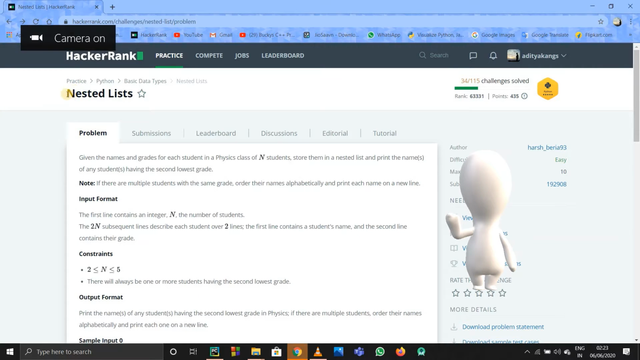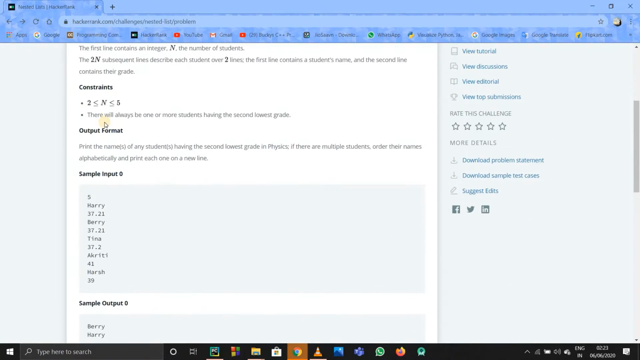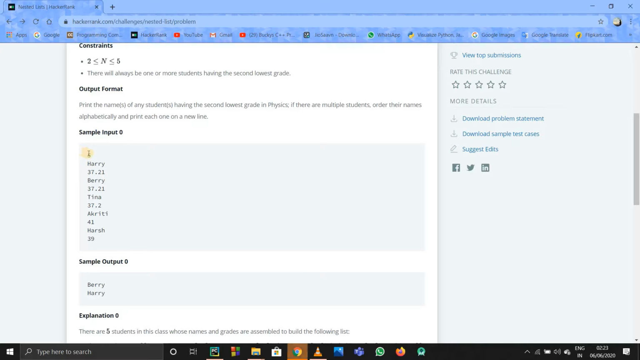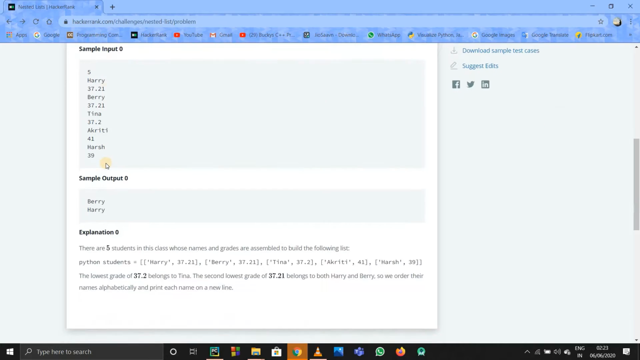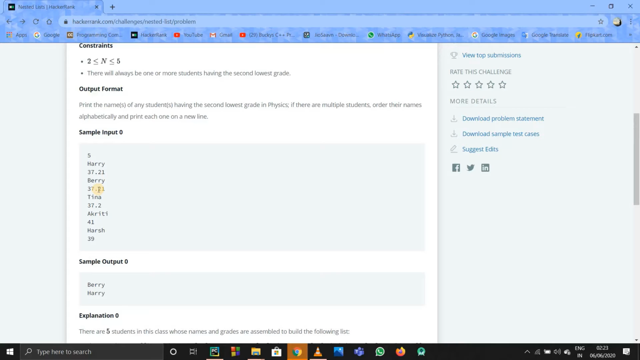This is a new problem in HackerRank called nested lists. You must have read the problem statement already, so I'll just continue to the next part. First of all, the input format is, first we are taking the number of students, after that the name of a particular student and his marks and so on. And we have to print out the name of the students who have scored the second lowest marks.